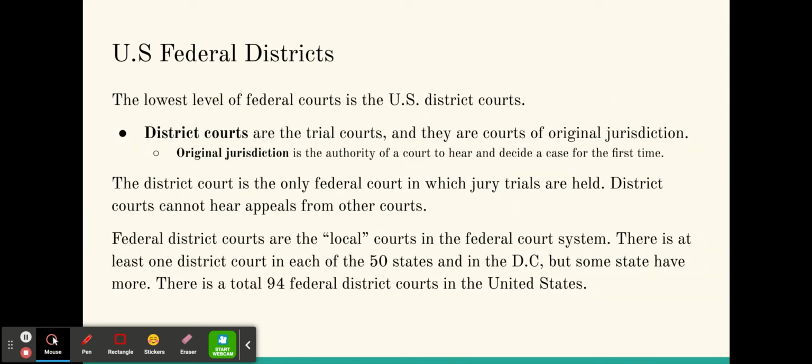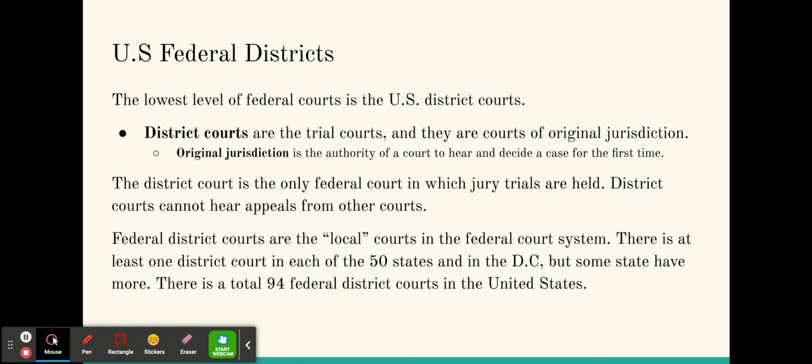The U.S. Federal District. The lowest level of the federal district is U.S. District Courts. District courts are trial courts, and they are courts of original jurisdiction. Original jurisdiction is the authority of a court to hear and decide a case for the first time. District court is the only federal court in which jury trials are held. District courts cannot hear appeals from other courts.